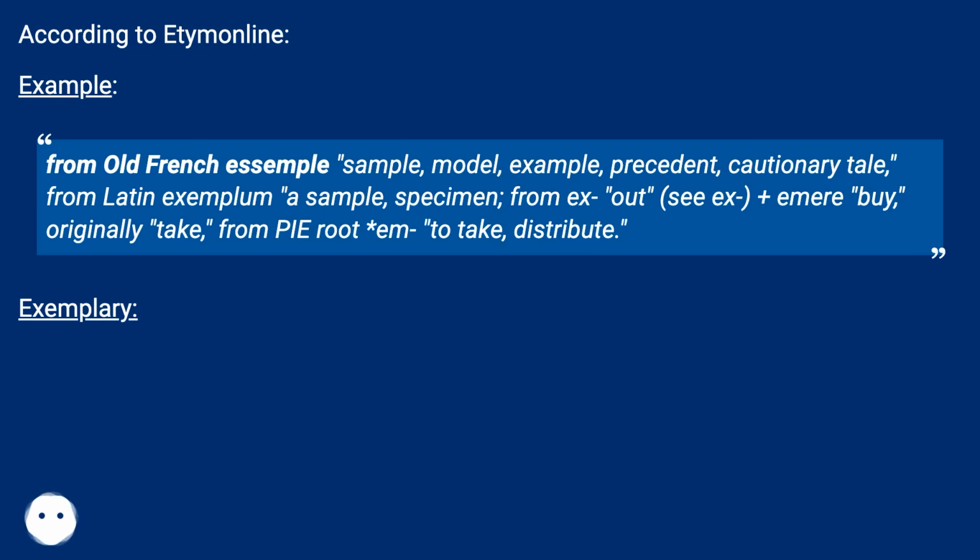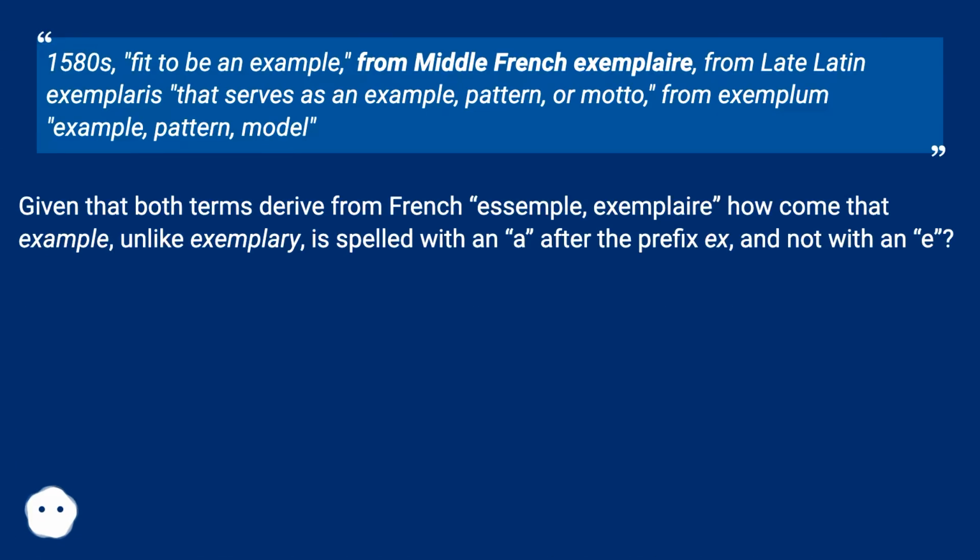Exemplary: 1580s, fit to be an example, from Middle French exemplaire, from Late Latin exemplaris, that serves as an example, pattern, or motto, from exemplum, example, pattern, model. Given that both terms derive from French exemple, exemplaire, how come that example, unlike exemplary, is spelled with an a after the prefix ex and not with an e?